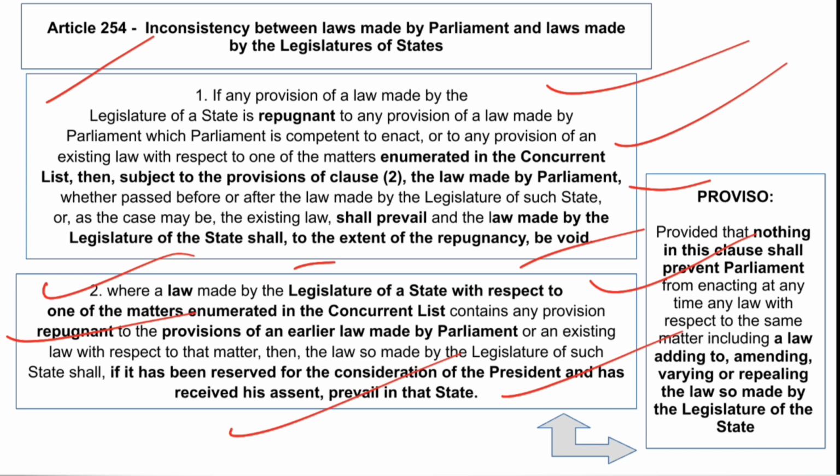So is it clear? But the proviso says that even though clause 2 says that the state law shall prevail if it is approved by the President, if the Parliament subsequently makes amendments in that law, then the law made by the Parliament after the change shall prevail. So I hope this provision has been very clear to you, that both the state and the Parliament can make laws on the concurrent list, but there are certain conditions under which law shall prevail and which law shall be void. So it is always the Parliament which has the power of overriding effect on the laws passed by the state whenever it is on the concurrent list.